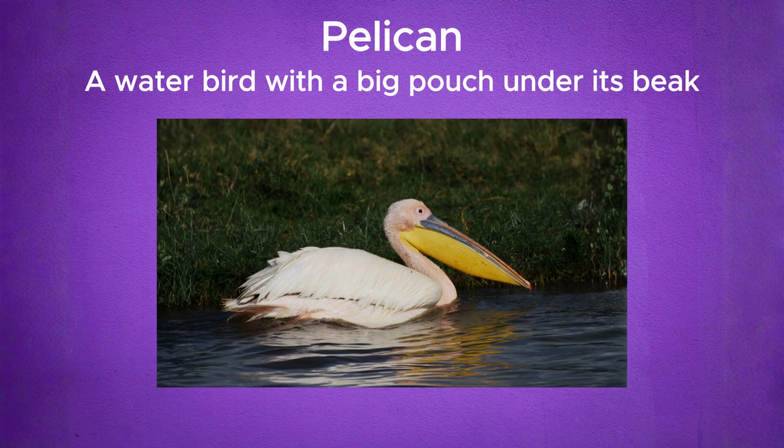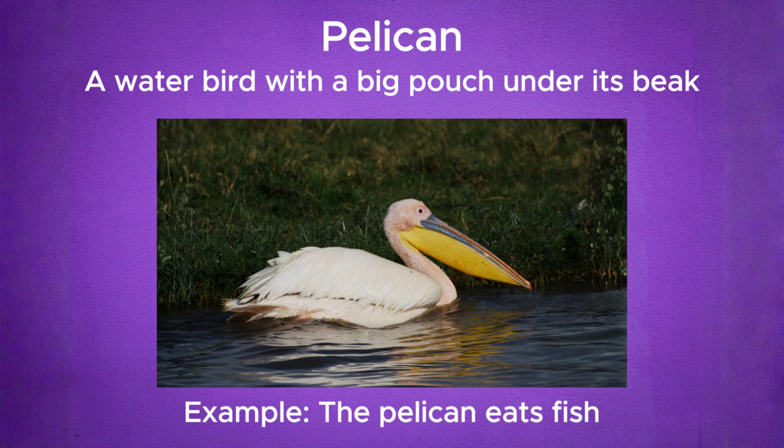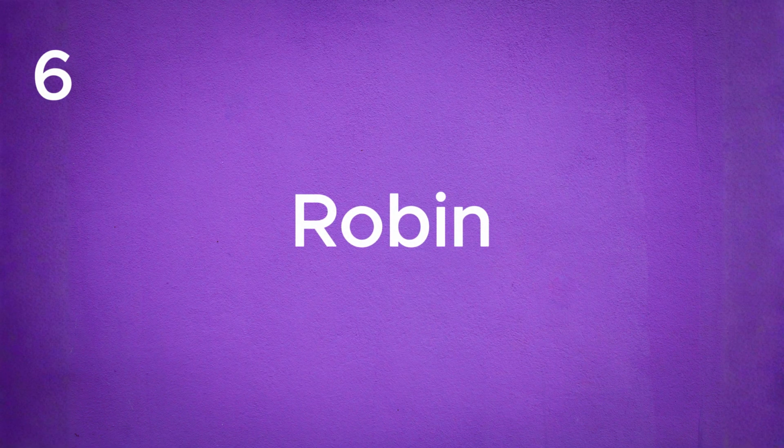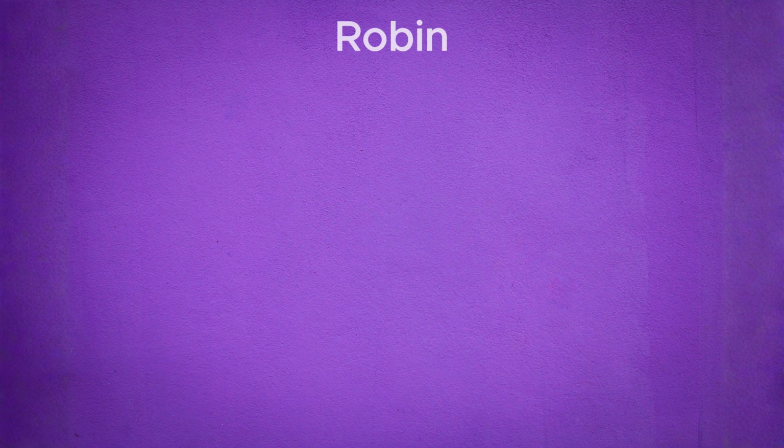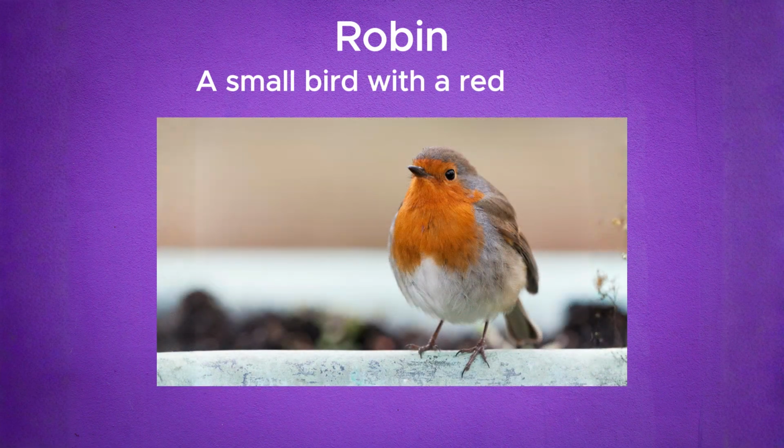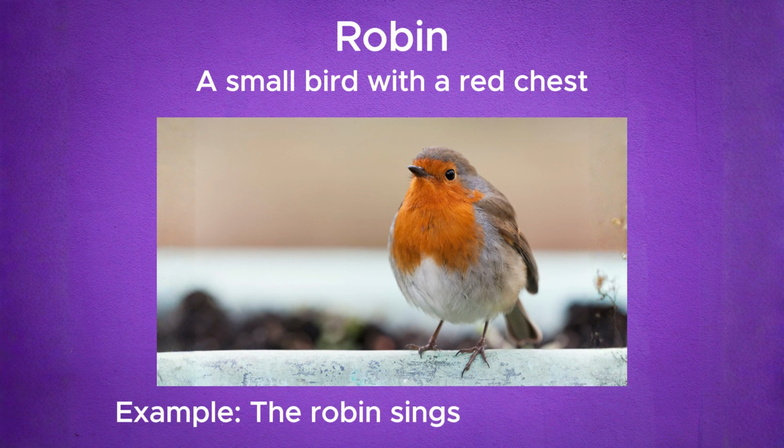Pelican. Pelican. A water bird with a big pouch under its beak. Example, the pelican eats fish. Robin. Robin. A small bird with a red chest. Example, the robin sings in the morning.